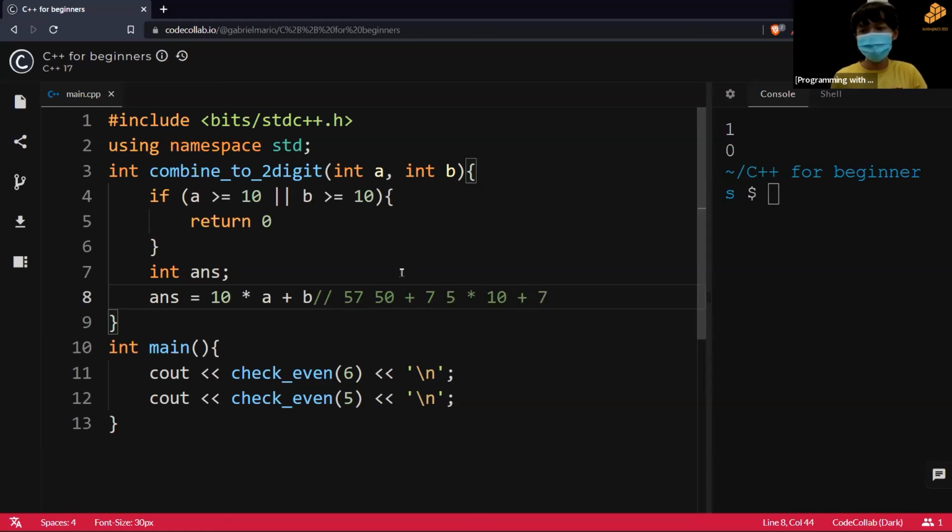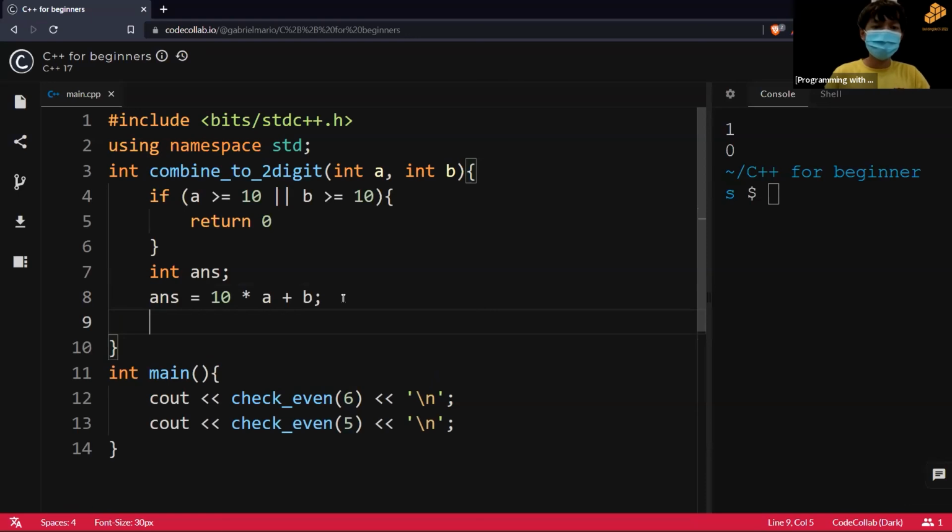This is how a decimal number works. In a base 10 number system, the first digit of the 2-digit number is just the digit times 10, and then you add it to the second digit. So ans is equal to this, and you return ans.